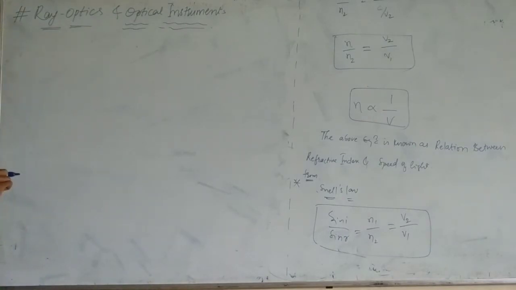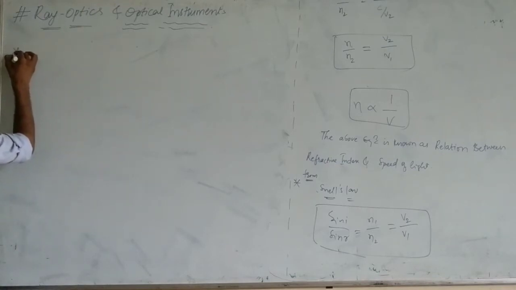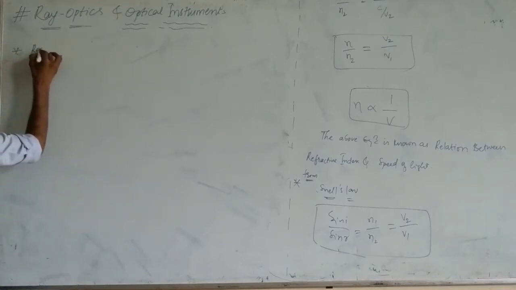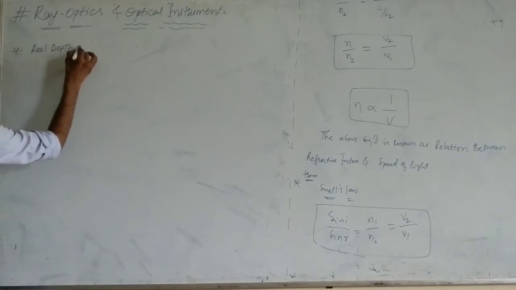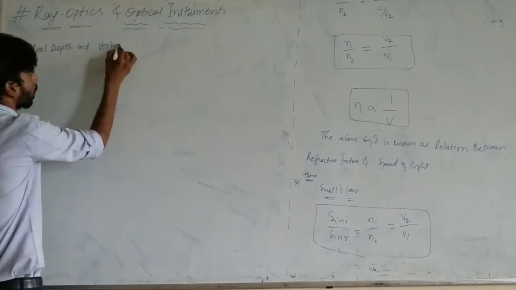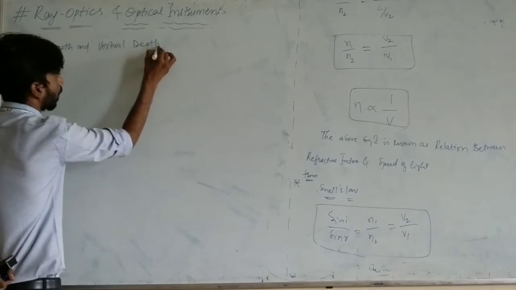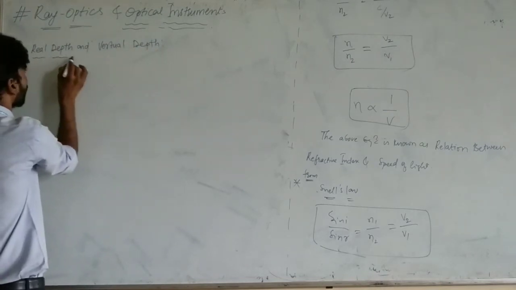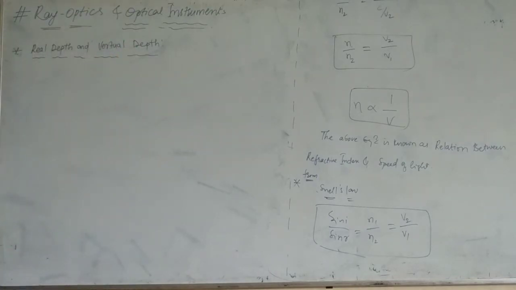Now come to the point. The next one is real depth and virtual depth.